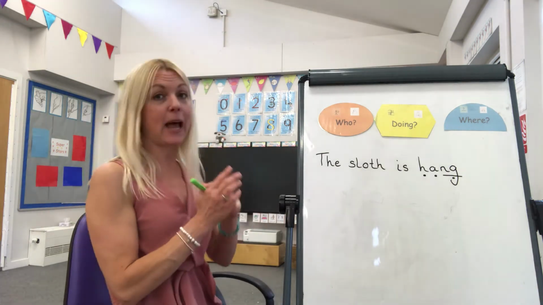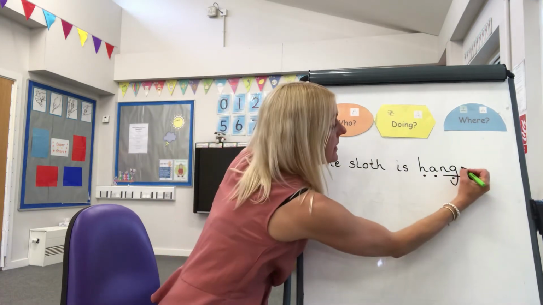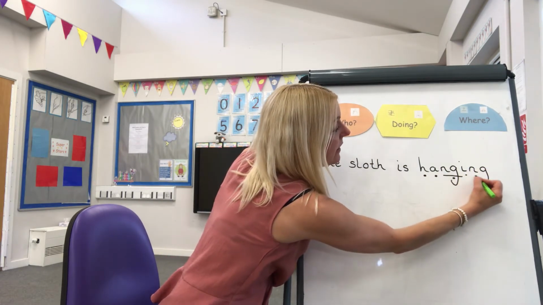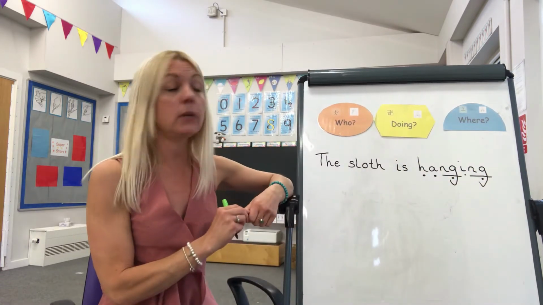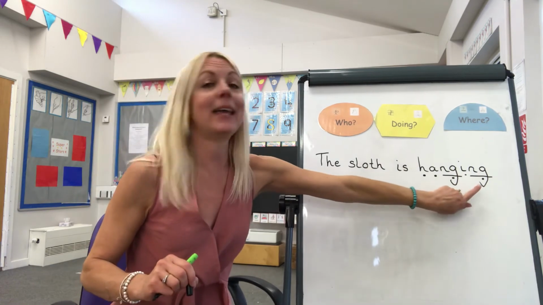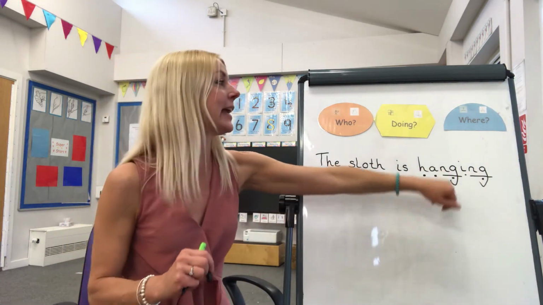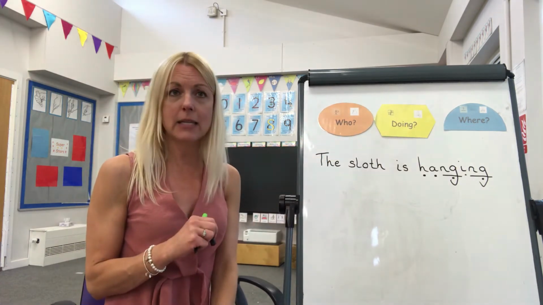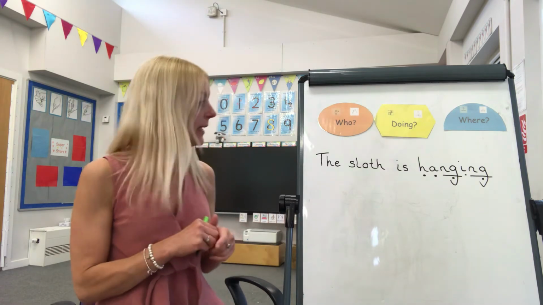So the next clap is ing. I, ng. So it's an i and then an ng at the end, okay? That's how we break it into two parts. And lots of these doing words will finish in the ing, okay? So that's the sloth is hanging. And as I said before, if you want to challenge yourself, tell me where he's hanging. He's hanging in the tree, on the branch. You make it up.